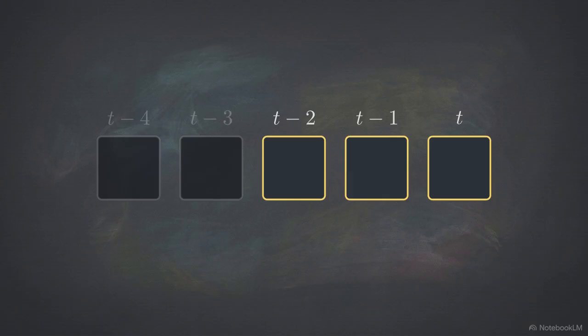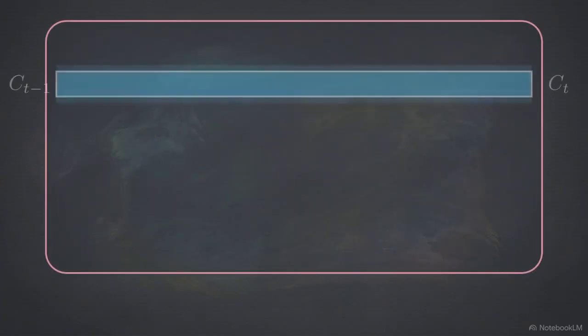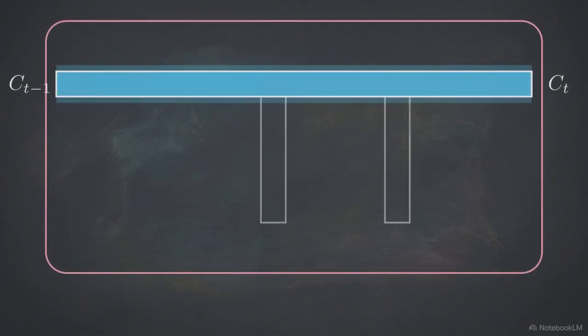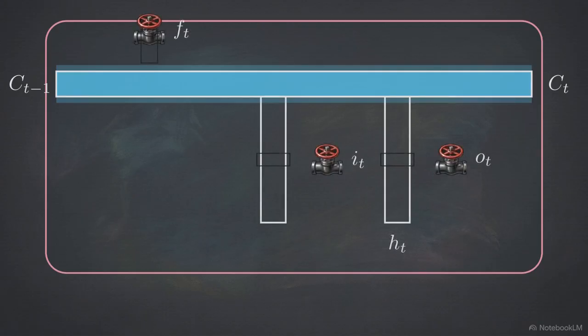The long short-term memory network, or LSTM, solves this by introducing an explicit cell state, a dedicated information channel that runs through the entire sequence. Access to this channel is controlled by a series of multiplicative gating units. The forget gate discards irrelevant past data, the input gate admits new information, and the output gate regulates what the hidden state reveals.